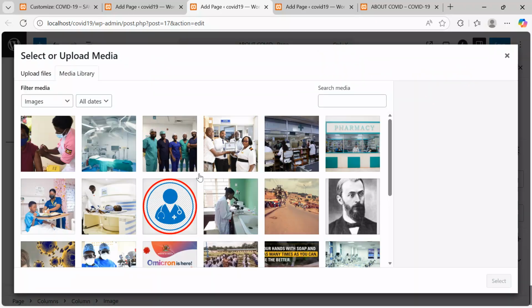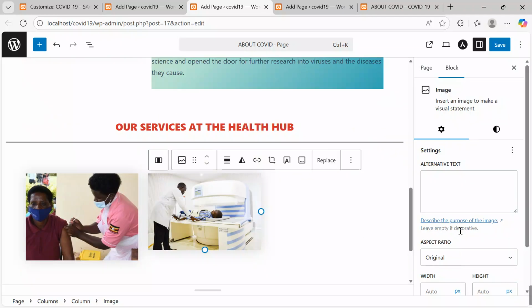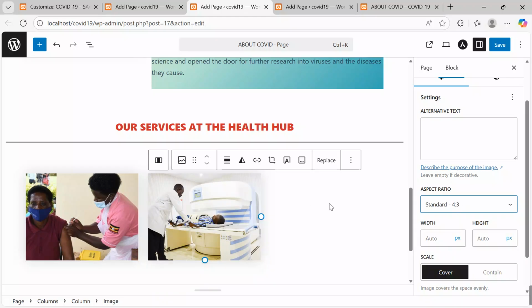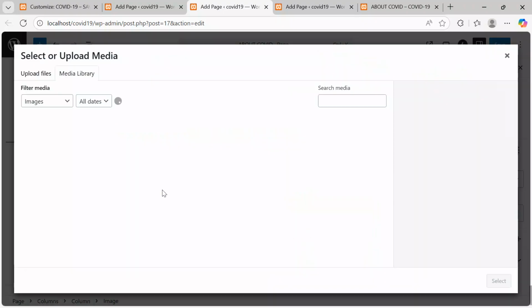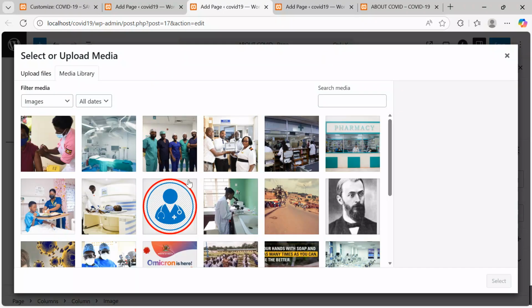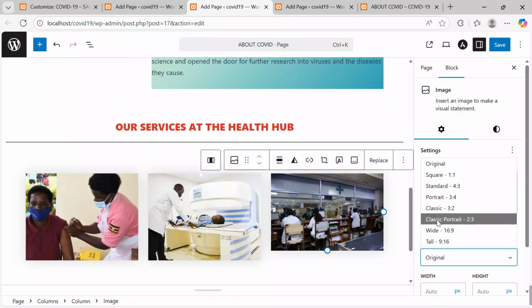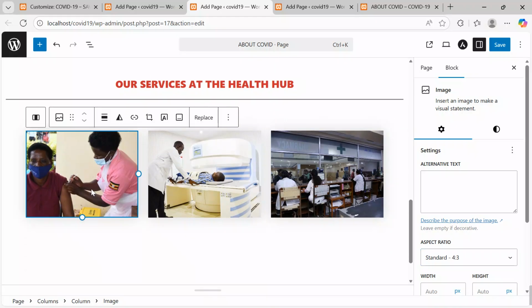Come here. Add image. Media library. What are we going to take here? Let's take this. And then click select. And then we keep it at standard. Come here. One more. I say image. Media library. Let me take this. And then click. And then keep it at standard. Yes. But still I can go on to insert captions onto our services.